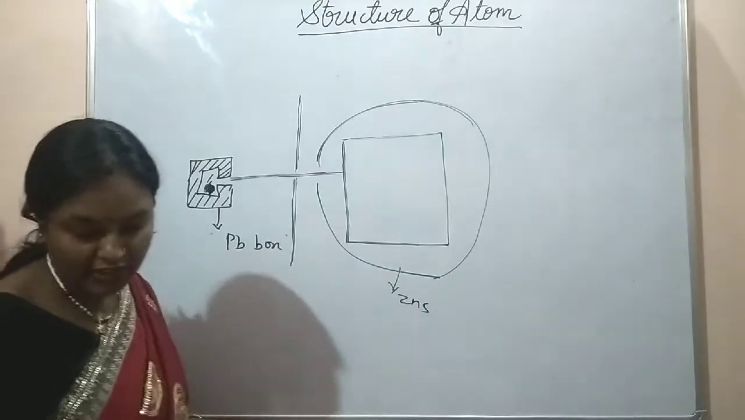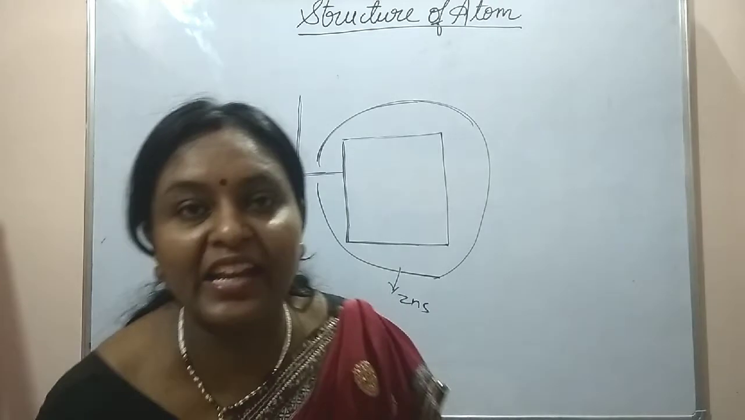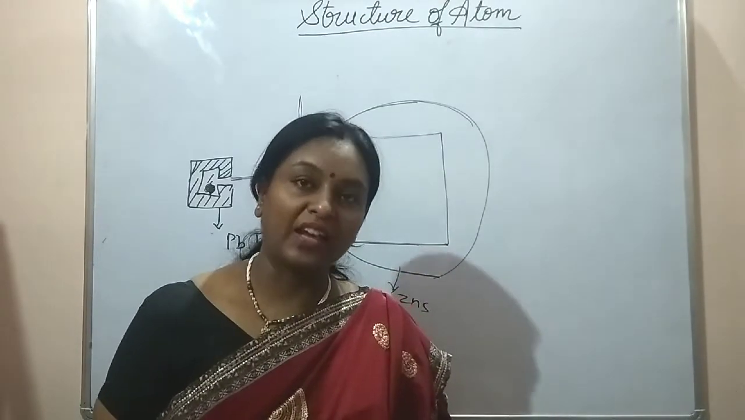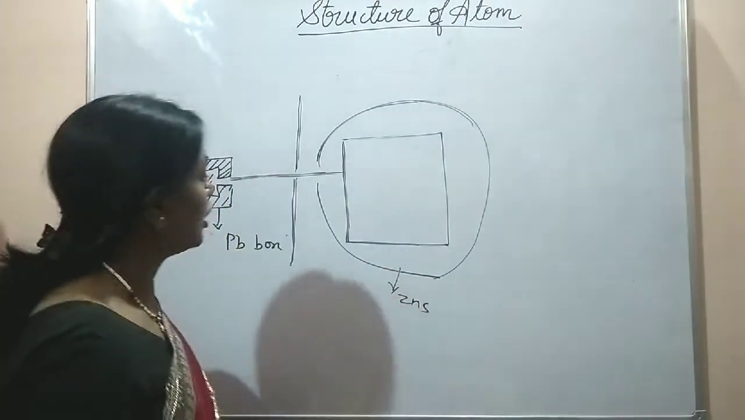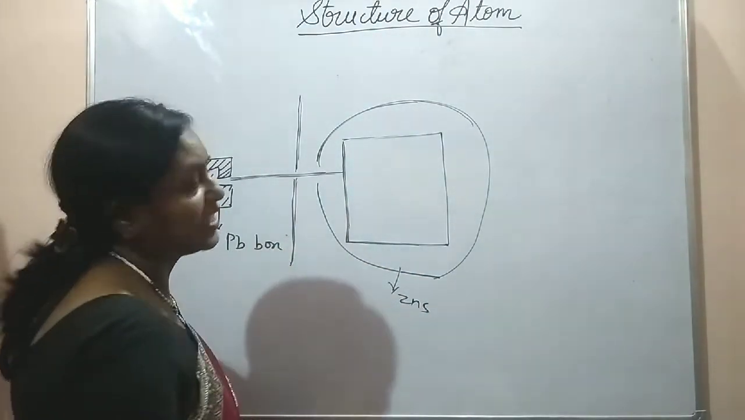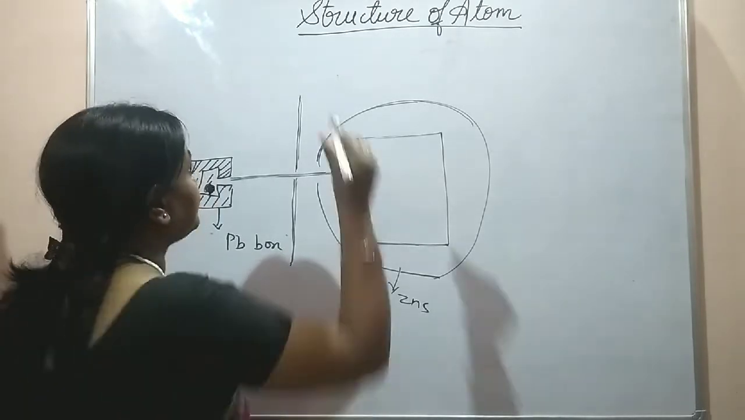The purpose of this zinc sulfide coating is that zinc sulfide produces scintillation when alpha particles strike against it. Sorry, it would be alpha particles, not protons, which strike against it. Now what is an alpha particle? An alpha particle is a doubly ionized helium ion.